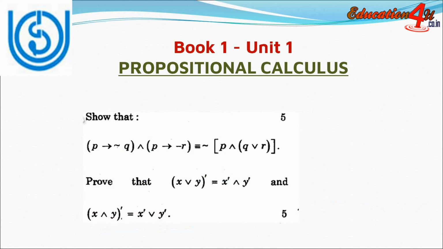So coming to book 1 unit 1, one more example I have given here. One logical equivalence equation is given, so you should prove that they are logically equivalent. That is, logical equivalence needs to be proven. How to prove it? You should derive truth table for LHS and RHS, and if LHS equals RHS, then we will say both equations are logically equivalent.